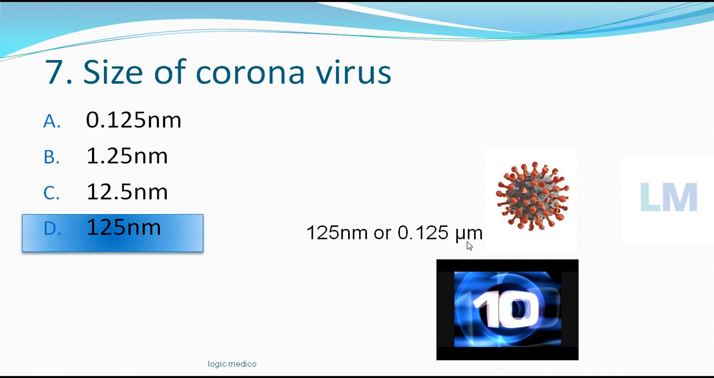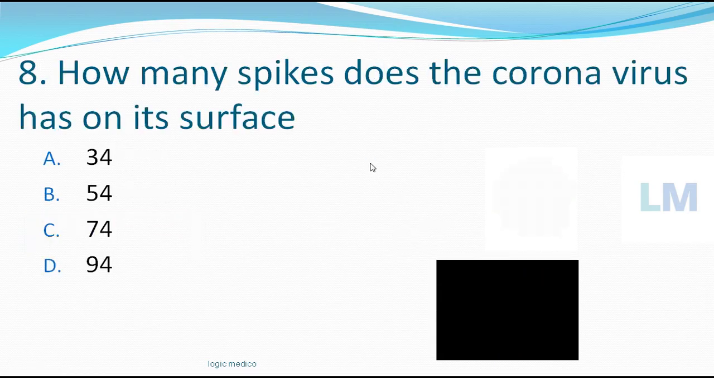0.125 micrometer. Please note, in MCQ based examination they can give like this to confuse you. You should always note what the units are. So 0.125 may be correct. You may be thinking this is correct, but it is not nanometer, it is micrometer. 0.125 micrometer. If you want it in nanometer, to convert in 10 to the power of minus 9, then you make it 125 nanometer. Kindly remember this. Particle size of the coronavirus is 125 nanometer or 0.125 micrometer.